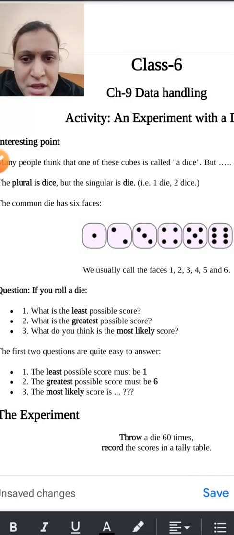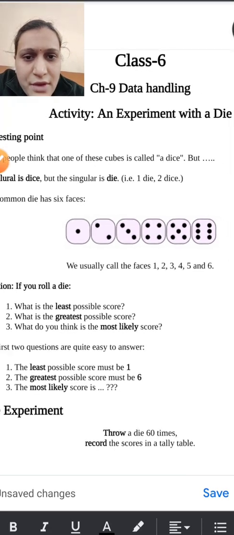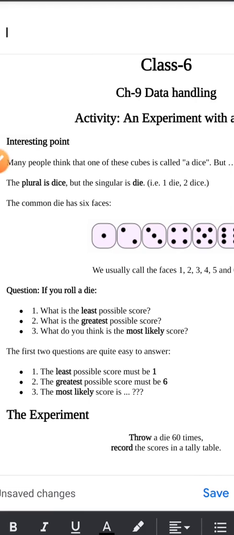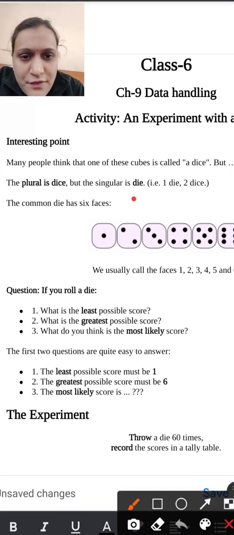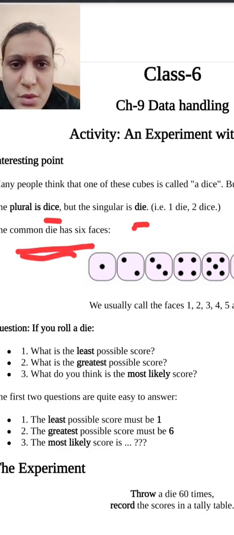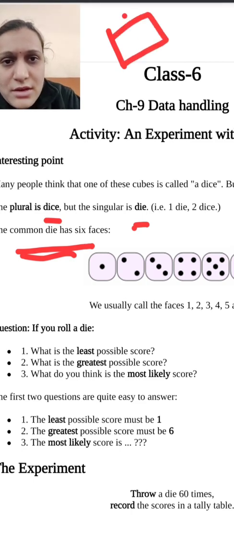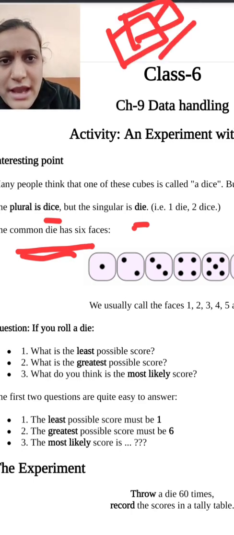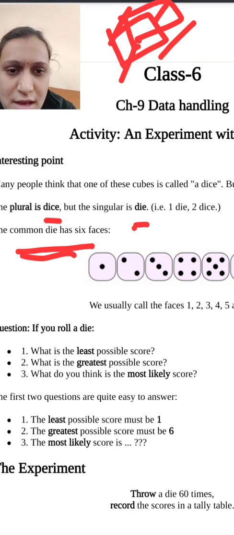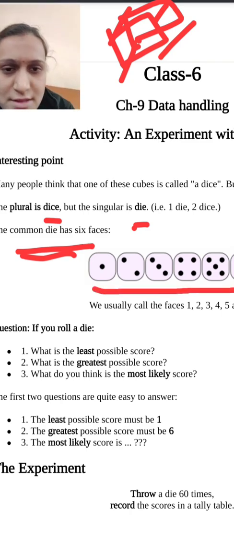Here the first thing is that many people think that one of these cubes is called a dice. You also play dice games, yes or no? Yes. Okay, so the plural is dice, but the singular is die. A die has 6 faces. You can draw a die like this. So a die has 6 faces: top, bottom, front, back, and 2 sides. Here you can see the 6 faces defined like this.